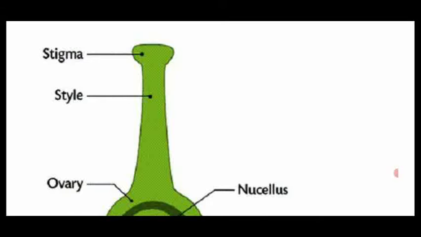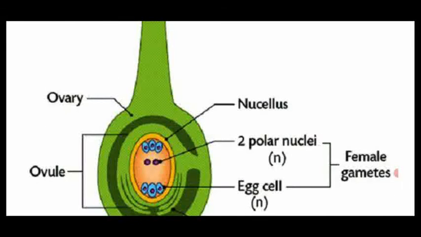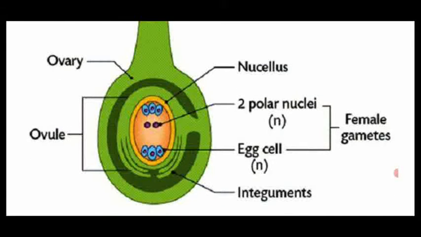At the tip, the oval or spherical-shaped structure is called the stigma. Inside the ovary, there are the ovules. These ovules afterwards modify into seeds, which are present inside the fruit.